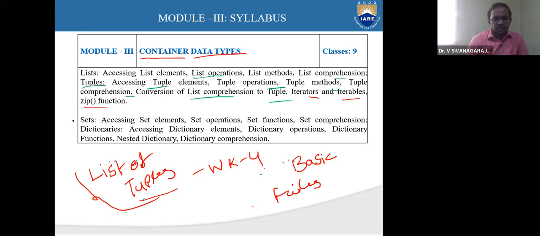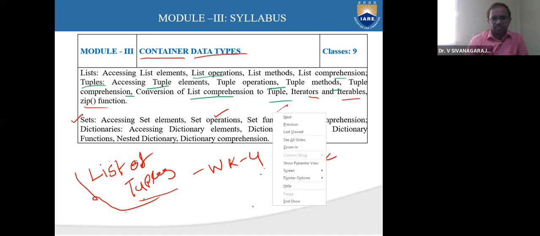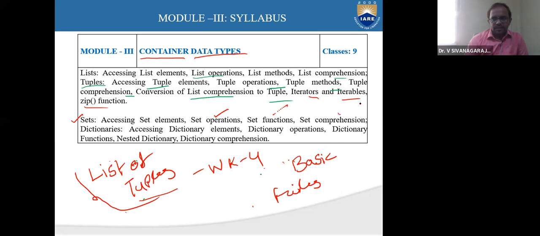Another container data type is going to be sets. Here we are going to see how to access the elements in the set, and various operations in the set. What are different types of functions available in the set? Again, set comprehension we are going to see. And then, what are dictionaries?